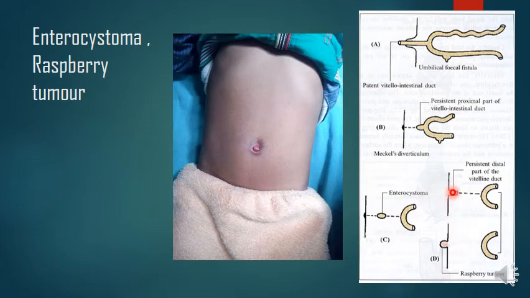Now here it will be like this during development, then at the time of delivery it will evaginate out. This distal part evaginated from the umbilicus due to increased intra-abdominal pressure produces a raspberry tumor. This red tumor is the raspberry tumor.